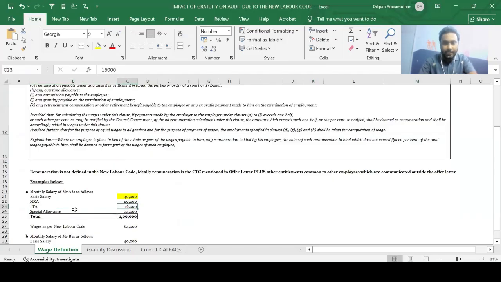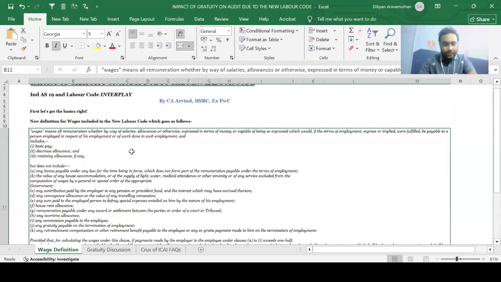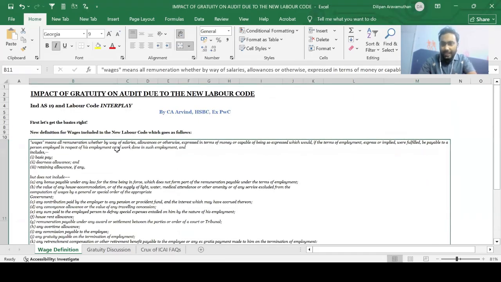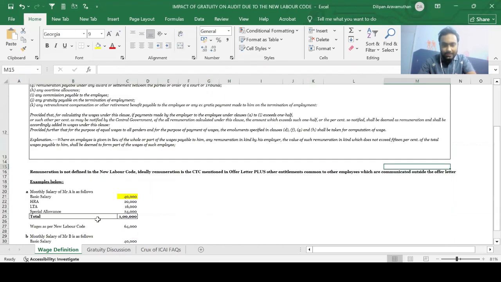Should your special allowance be taken? Yes. Why should it be taken? Because as I told you earlier, the definition says it means any remuneration and includes the following. And in the list of exclusions given below also, there was no exclusion regarding special allowance. So special allowance should be taken since it has not been explicitly excluded. So what does your total wages come to? 40,000 plus 24,000, 64,000, which is exactly what we've done here, guys. I hope that is very clear.